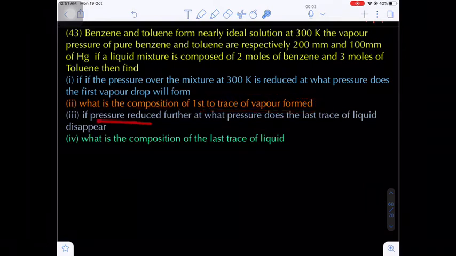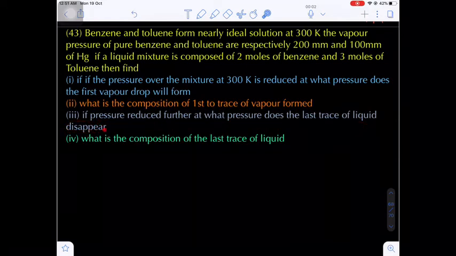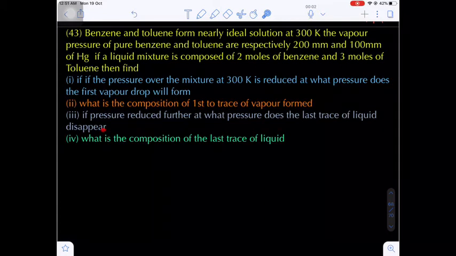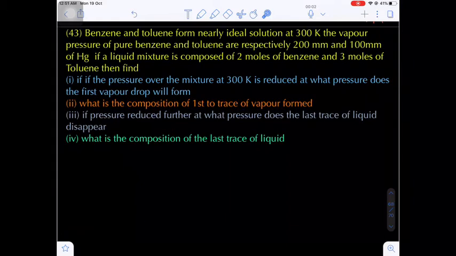Okay. Next question: if the pressure is further reduced, at what pressure will the last trace of liquid disappear? That means only the last drop of liquid remains, that means the dew point. What is the dew point? It is the point where the last drop of liquid remains. If you increase the pressure, what happens? Again it will be converted into vapor. Otherwise, the last drop of vapor undergoes condensation.